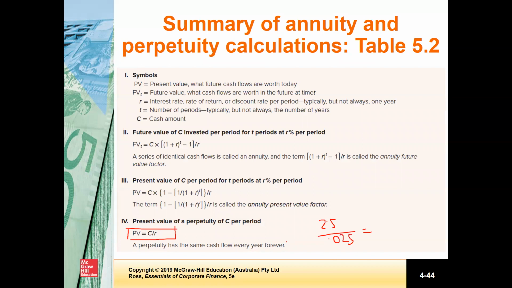So this is the end of this video. In this video, we have learned about annuities and perpetuities and how to find out the value of an ordinary annuity, an annuity due, and a perpetuity. This slide provides a summary of how you find the value using the present value factor or the future value annuity factor. That's all in this video, and thank you very much.